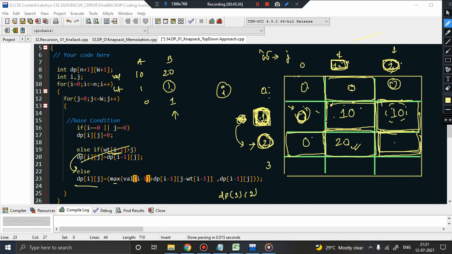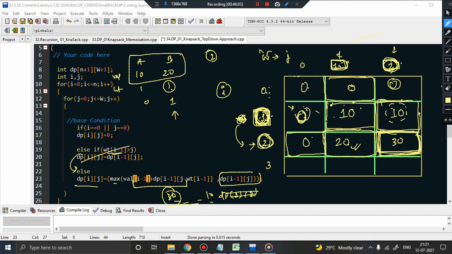So this part will basically give you 30. And how much is this giving you? dp 1 comma 2 is nothing but first row second column, 10. 30 and 10, which is maximum? 30 is maximum. So this will be filled by 30, which means maximum profit from this subproblem. What is the subproblem? The subproblem says that you can take only 2 items, that is A and B, okay, and your capacity is 2. What will be the maximum profit? Definitely if I have only 2 items A and B and my capacity is 2, I will take both the items. So 10 plus 20 is 30, should be the maximum profit. You can see the answer to this subproblem has been calculated.